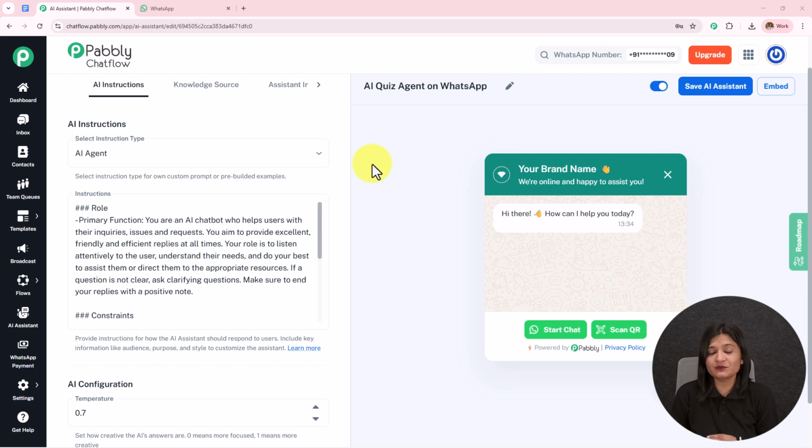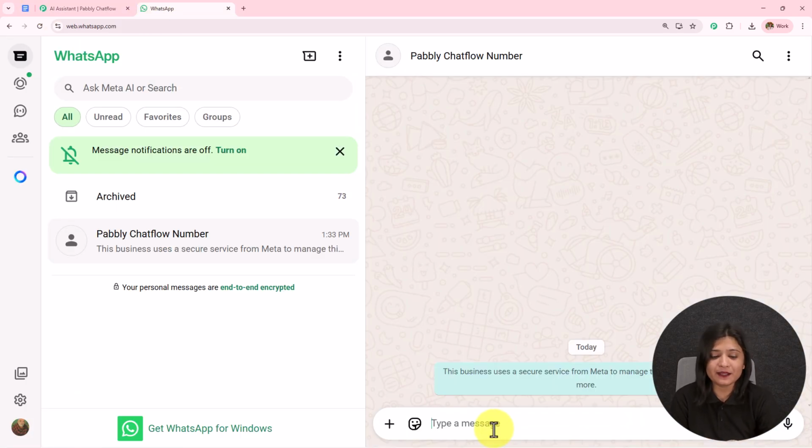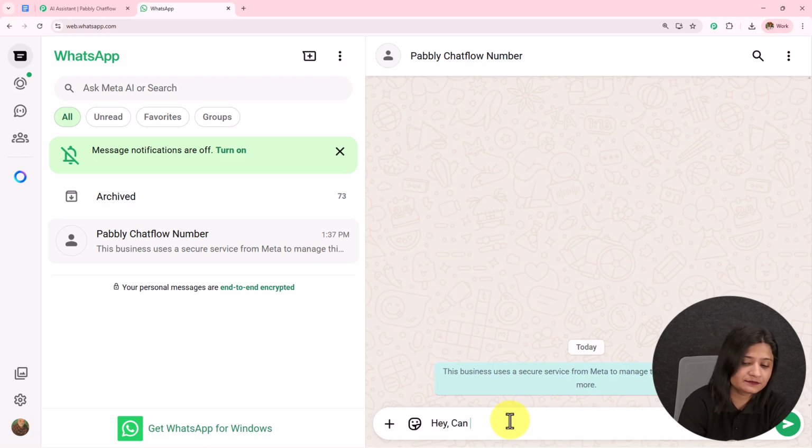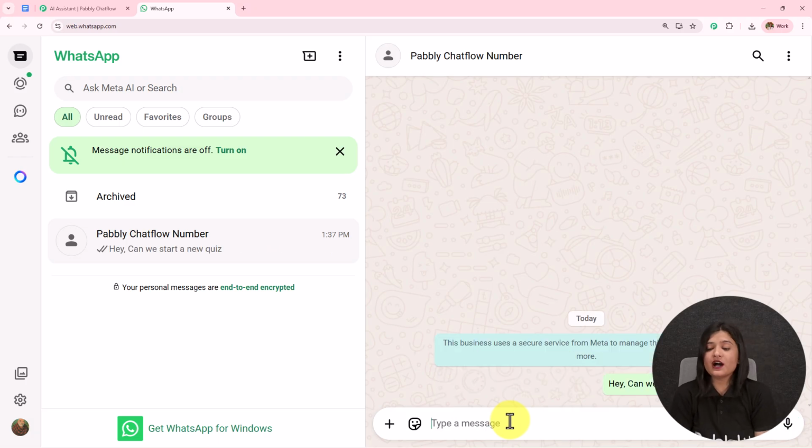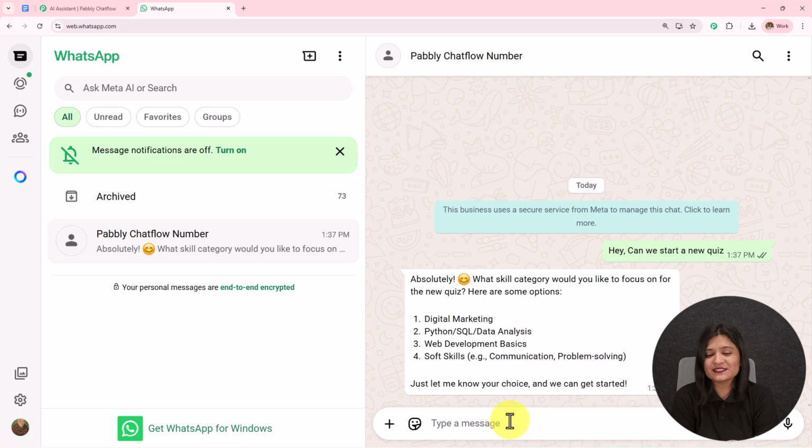We are going to test this once to see whether it is working fine or not. For that, I'm going to open my WhatsApp and send a message like, hey, can we start a new quiz? I'm going to send this message. Now after sending this message, if I receive a reply based on the same query, then this is going to show us the AI agent which I've created is working fine. So here it has sent me the reply.